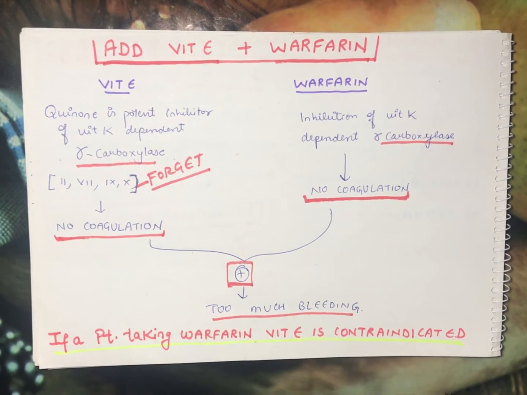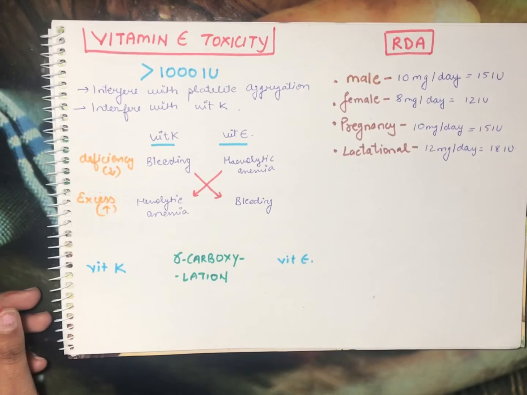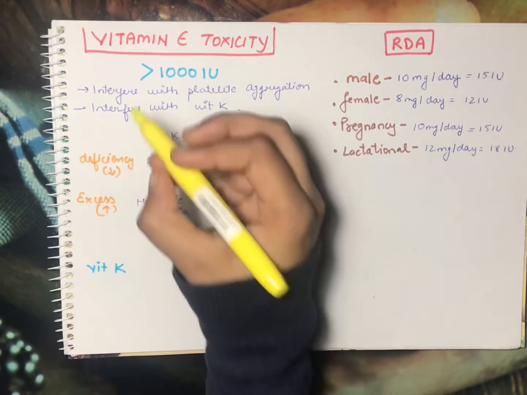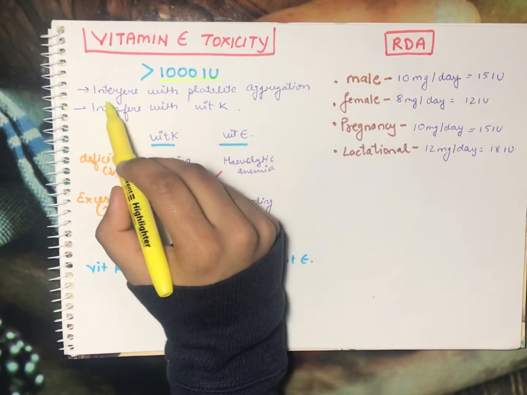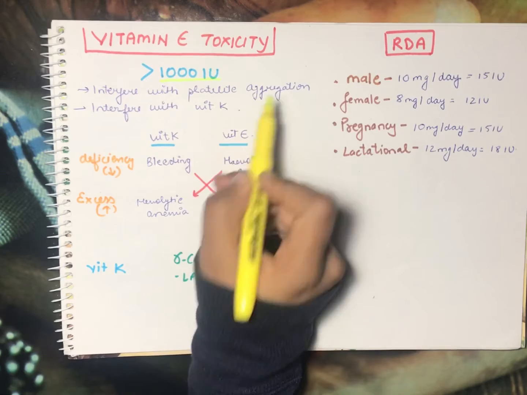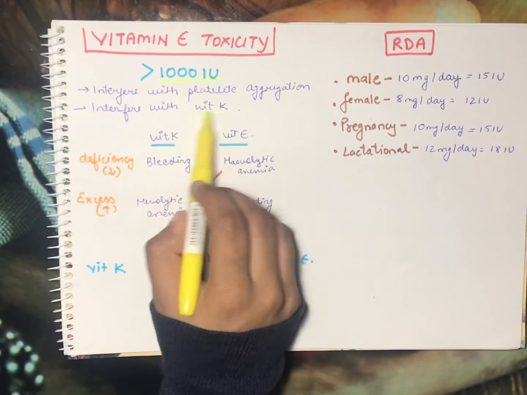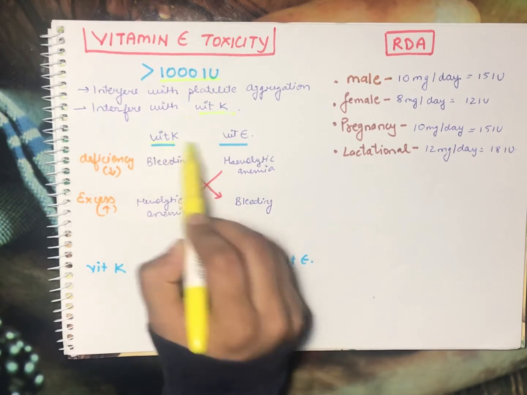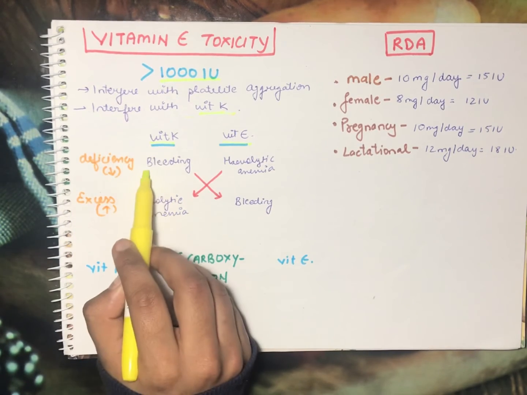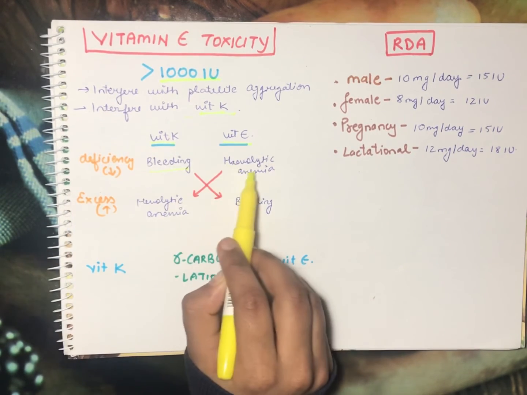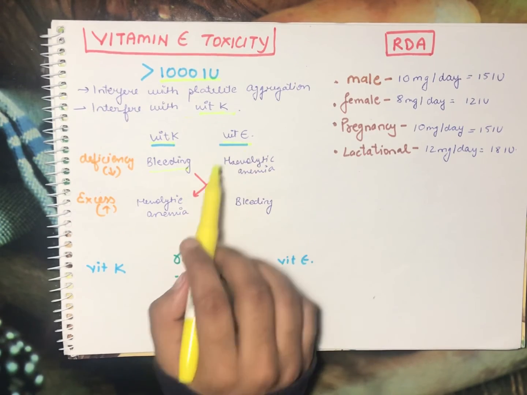So let's move to the last things, that is toxicity of vitamin E. We consider it toxic when it is more than 1000 international units. In toxic doses, if it is present in more amount, it interferes with platelet aggregation and also interferes with vitamin K. So let's take vitamin K and E. If there is a deficiency of vitamin K, there will be bleeding, and for E, there will be hemolytic anemia.